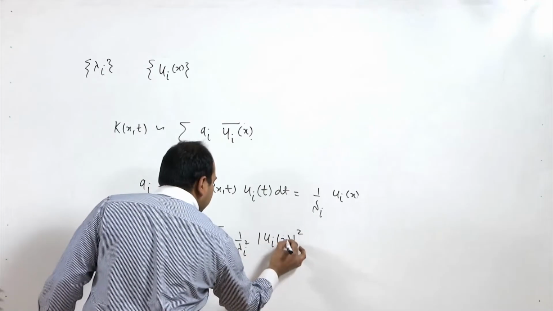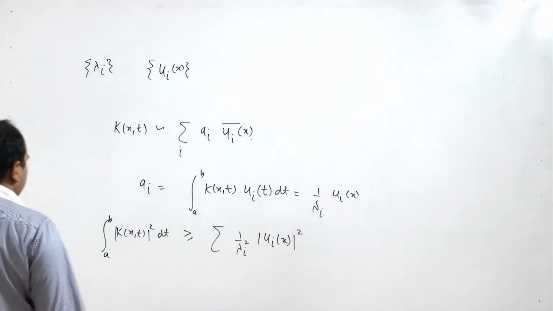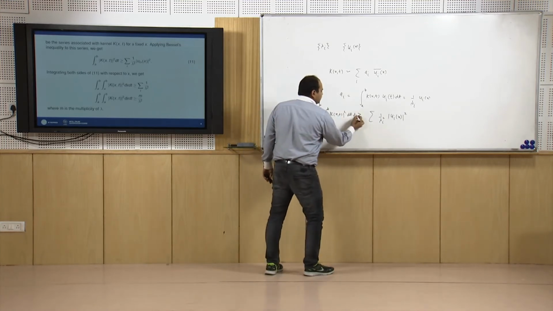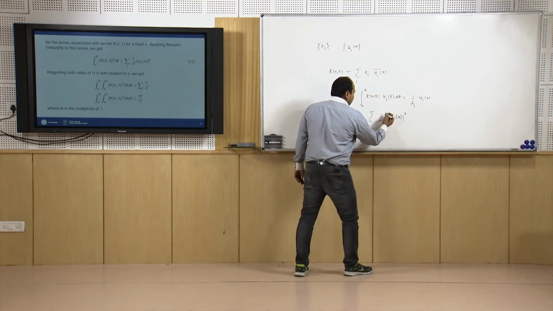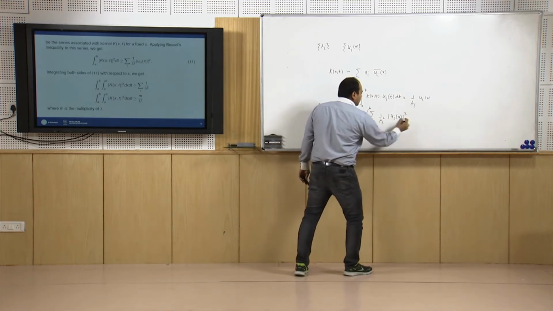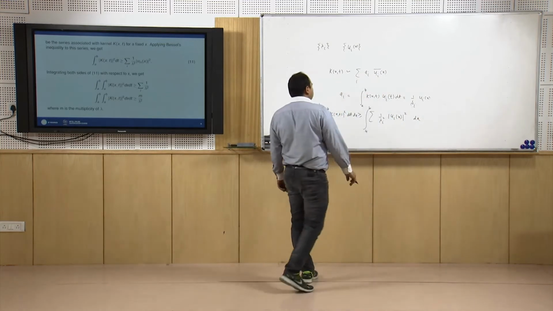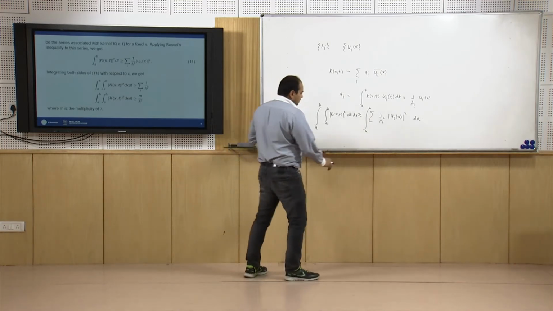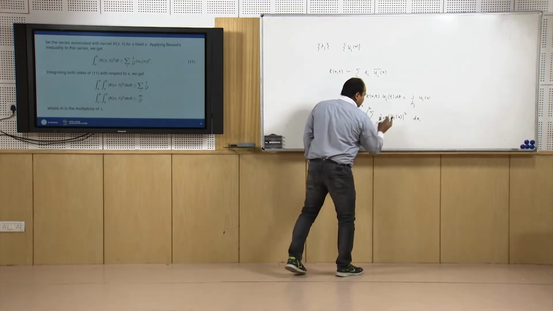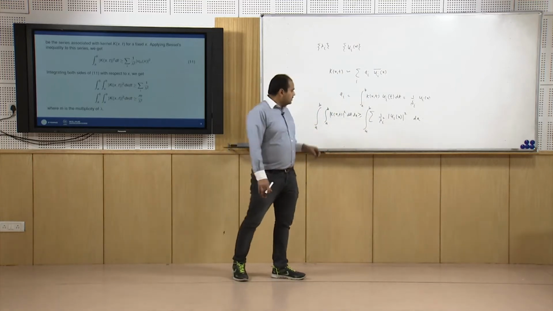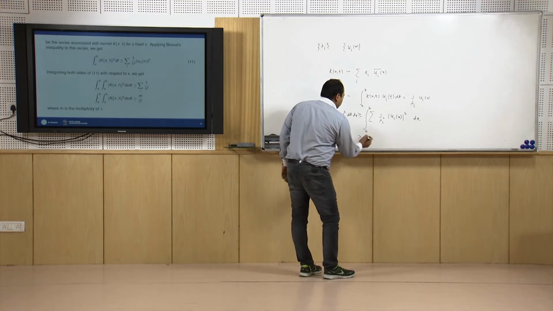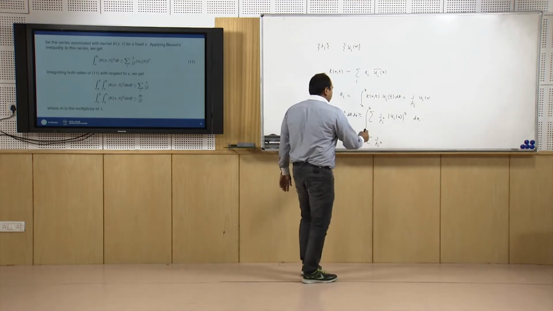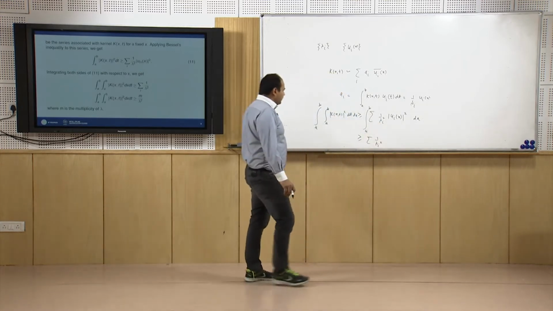Okay. So now let us again integrate with respect to x, from a to b. Here we have the integral from a to b of d of x, and we are simply assuming this. Since these u_i(x) are all normalized, I can write that this is greater than or equal to the summation of 1 upon lambda_i squared. Is that okay?